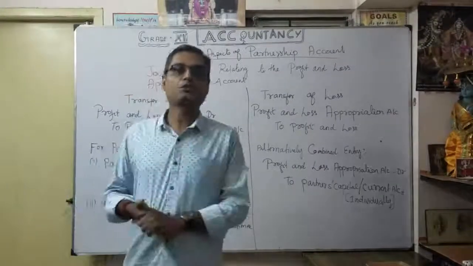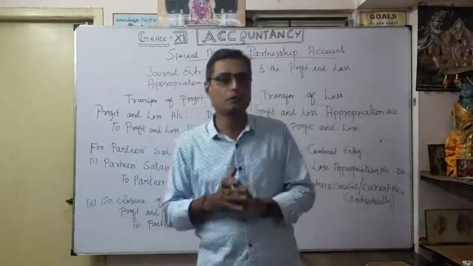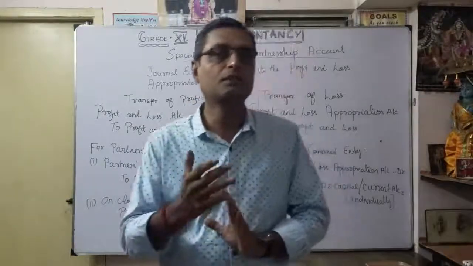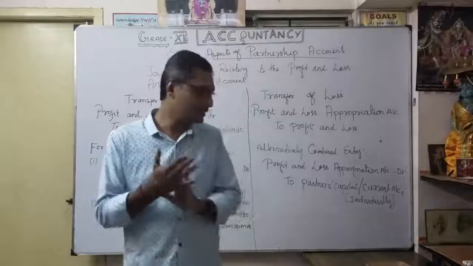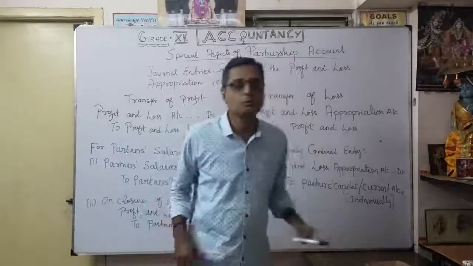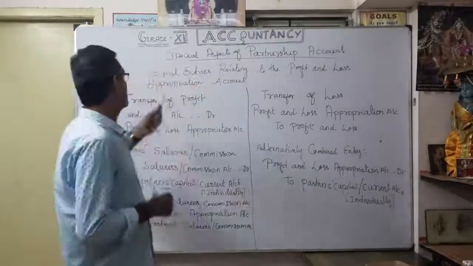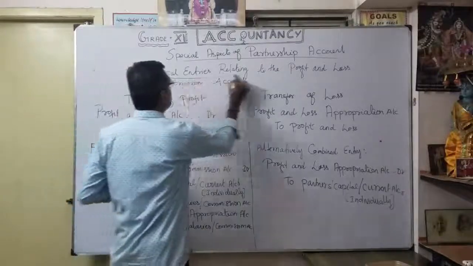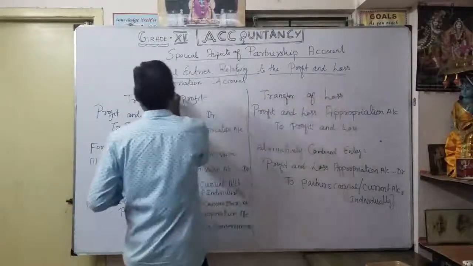Once you understand the format of the profit and loss appropriation account, the journal entry is automatically very easy. So now we are going to learn how to pass journal entries relating to the profit and loss appropriation account.